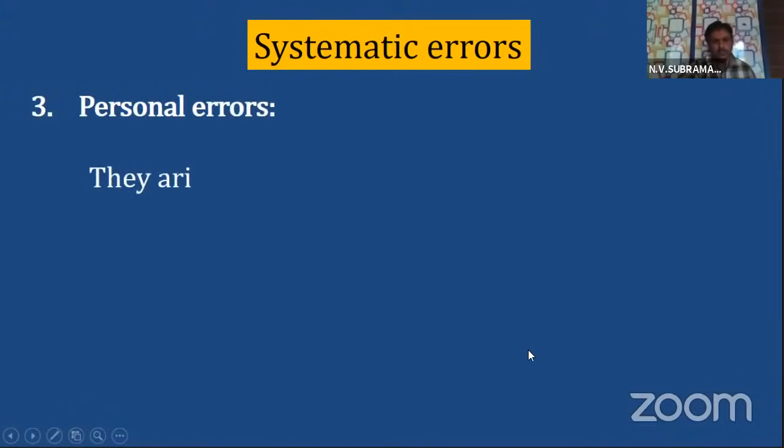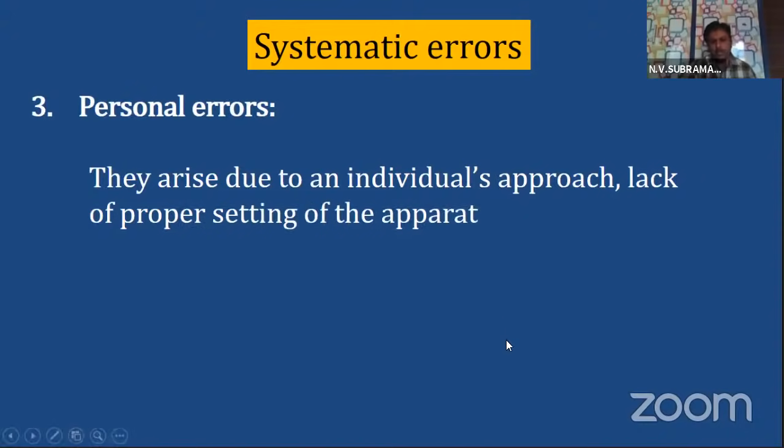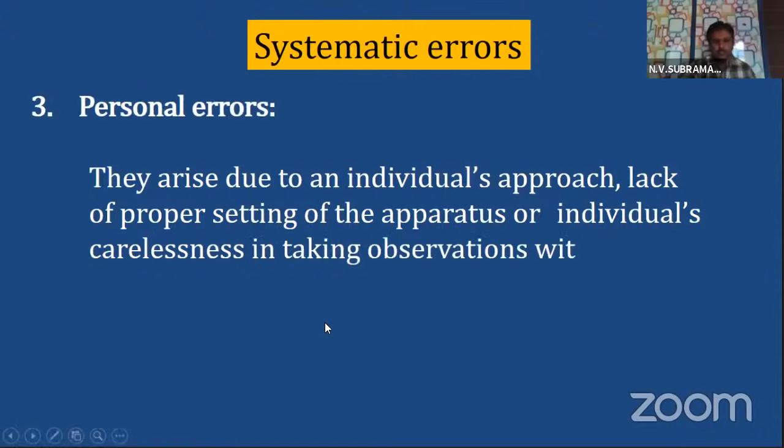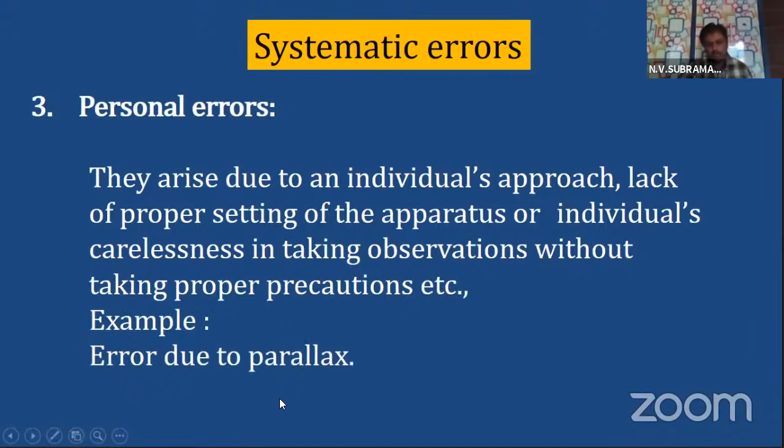This is important, children. They arise due to an individual's approach, lack of proper setting of the apparatus, or individual's carelessness in taking observation without taking proper precautions, etc. Example, error due to parallax.